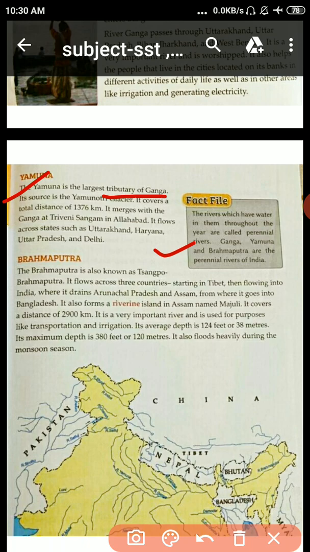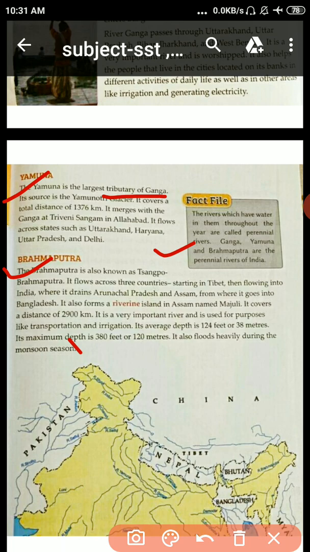Perennial means rivers that flow throughout the year, that is, the whole year. We call them perennial rivers. Okay student, now Brahmaputra. The Brahmaputra is also known as Shangpo Brahmaputra. It flows across three countries, starting in Tibet, then flowing into India, where it drains Arunachal Pradesh and Assam, from where it goes into Bangladesh.